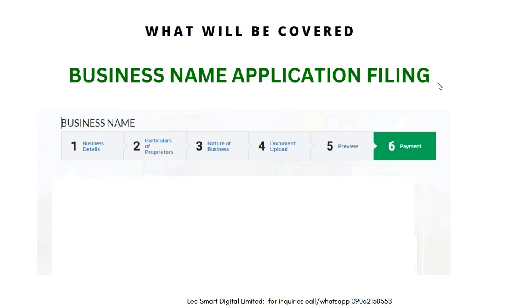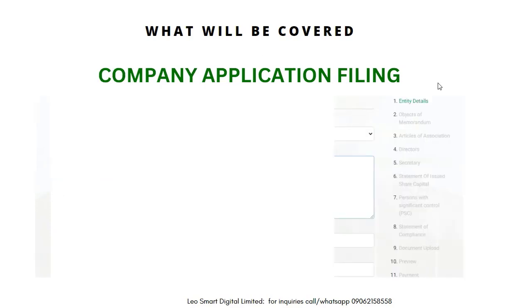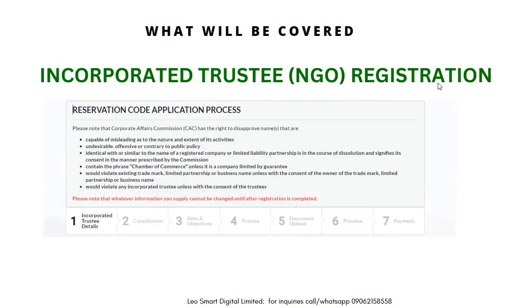Now for the business name, after the approval, it is going to take you through the business details, particulars of proprietors, nature of business, document upload, preview, and payment. This will be covered in detail. And for the company, after the name application, you start your registration. You file the application filing. It takes you through these 11 steps, the entity details, the object of memorandum, down to document upload, preview, and payment. So it is detailed. It takes you through the process from start to finish, from beginning to the end.